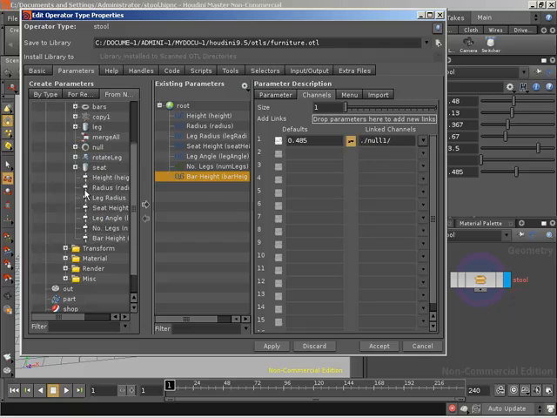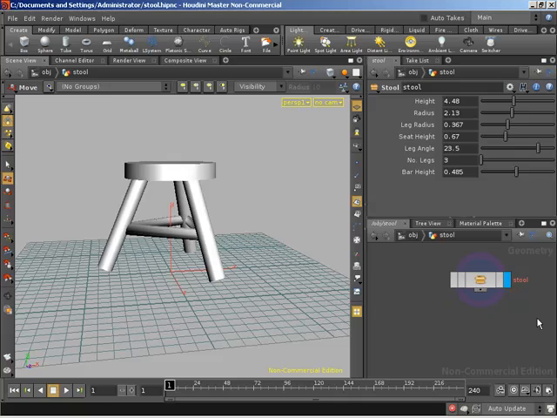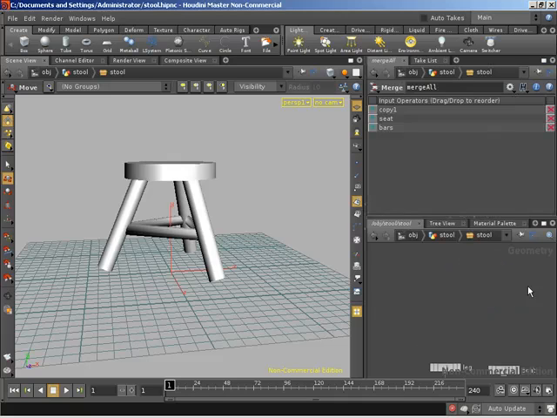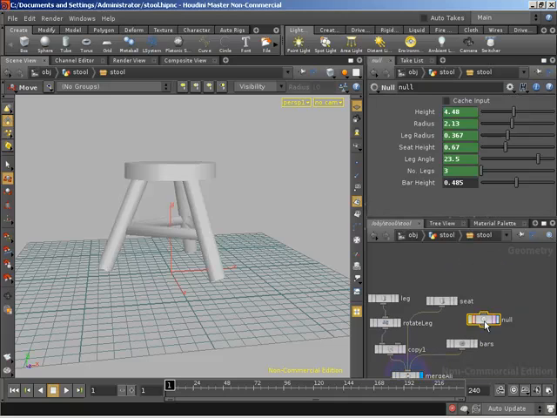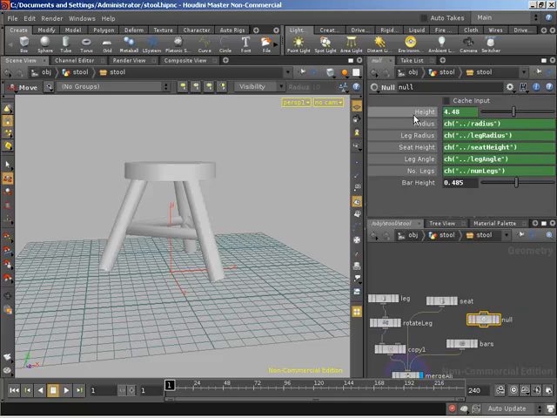So dot slash stool, we don't have a stool inside, so that was going to throw up an error. Awesome. So I'll cancel that out. And let's jump inside our stool and come to our null. And we can see, yeah, our bar height has been disconnected because of the error that occurred. But all of these guys are referencing our parameters, and they are using relative referencing.